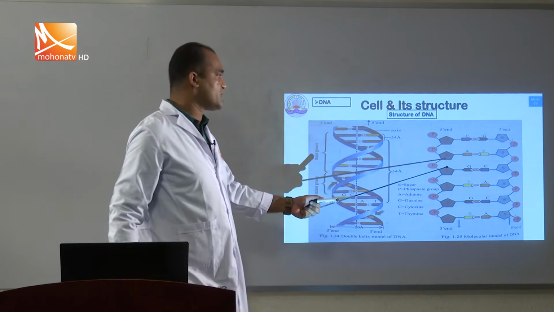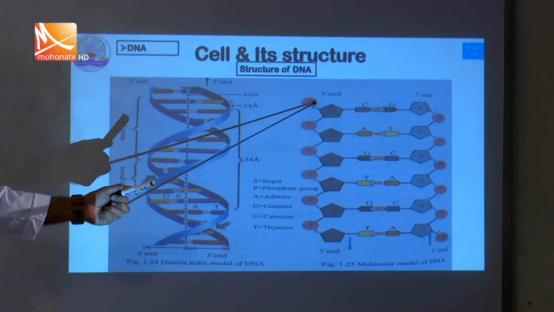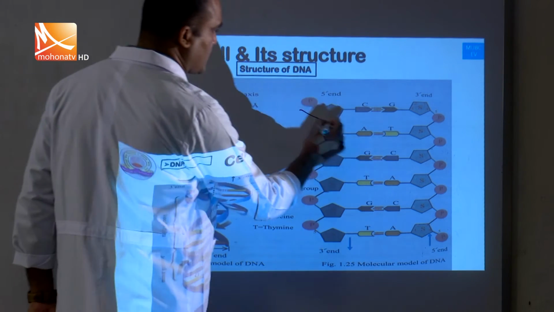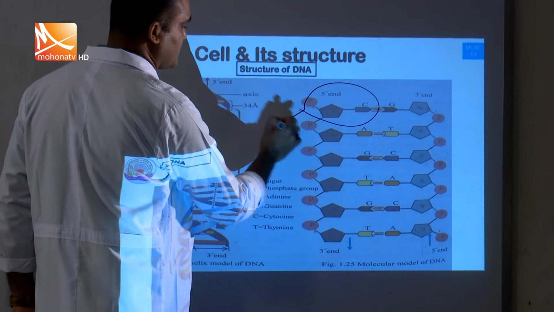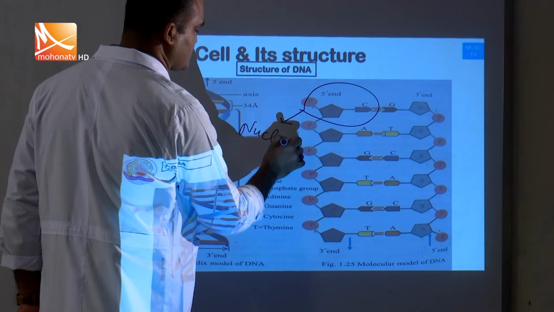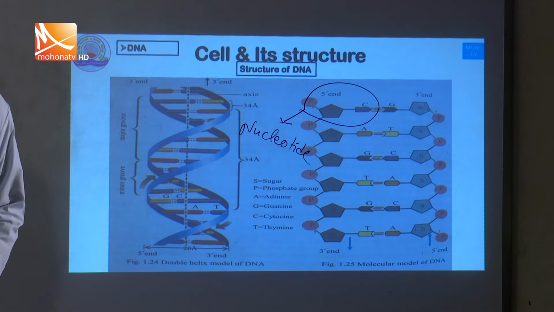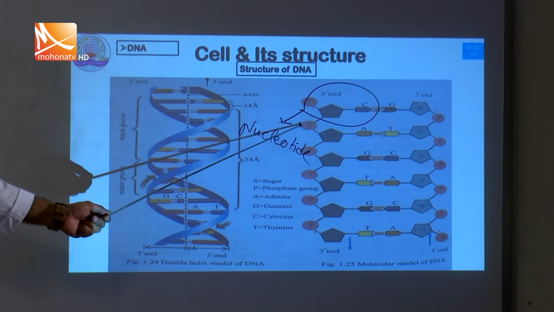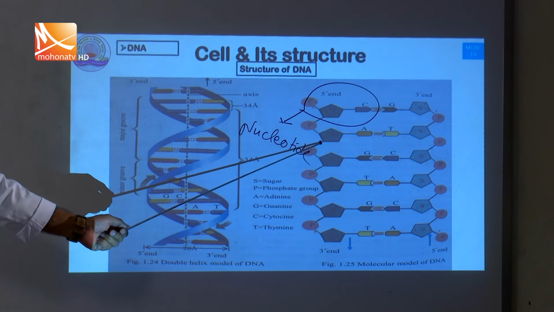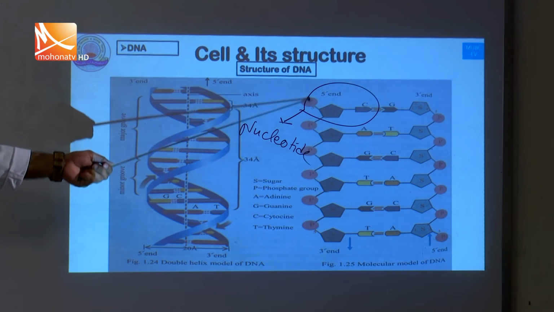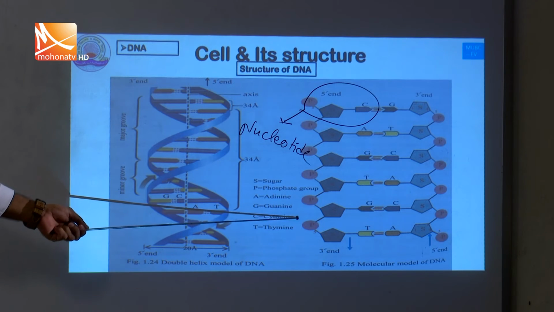This is the chemical structure of the DNA. One is sugar, one is phosphate, one is nitrogenous base. So, one phosphate, one sugar and one nitrogenous base. It is called the nucleotide. Okay, dear students, one molecule of the nucleotide attaches to another molecule of the nucleotide,